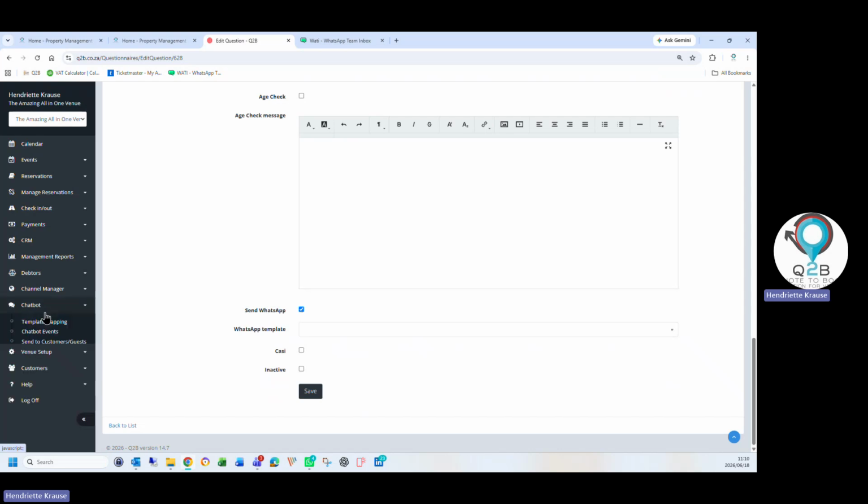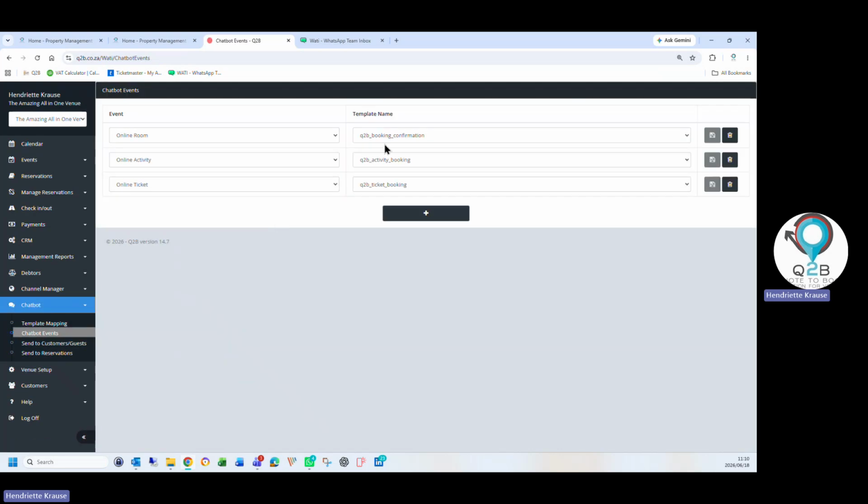All right, so on your online, you can pre-select the messages. On your CRM, pre-select the messages. And also on your check-in app, pre-select messages and map them towards Q2B. I hope this explains it. Please feel free to ask any questions to the Q2B support line, and we will gladly answer them. Thank you.